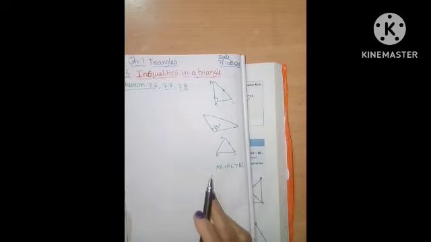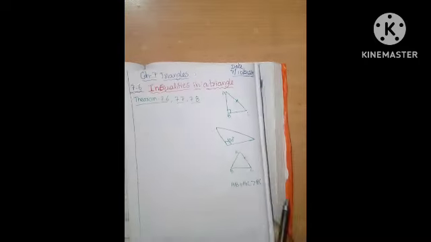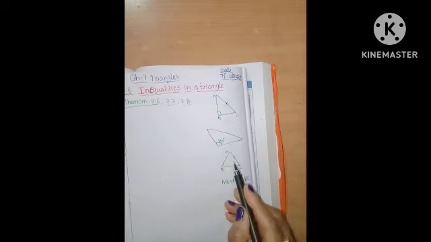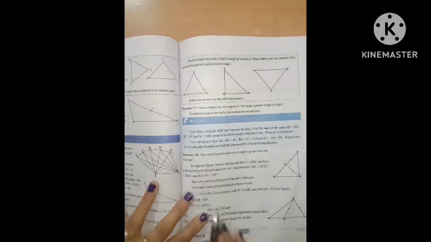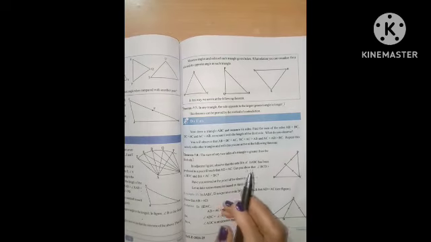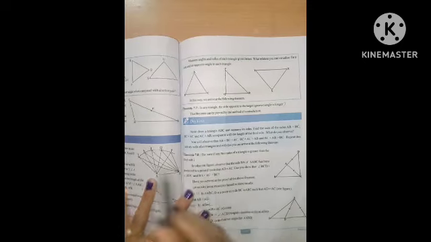What's theorem 7.8, understood? The sum of any two sides is greater than the third side. That is theorem 7.8. Are you understood? But I am not writing, I will explain only orally, because I have already ticked this theorem.